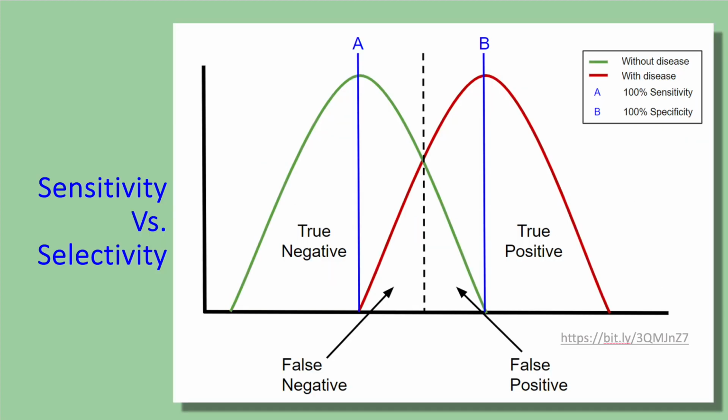as the trends. The sensitivity versus selectivity paradox refers to the trade-off between a test's ability to correctly identify true positives, sensitivity, and its ability to correctly identify true negatives, selectivity. High sensitivity may reduce selectivity and vice versa.